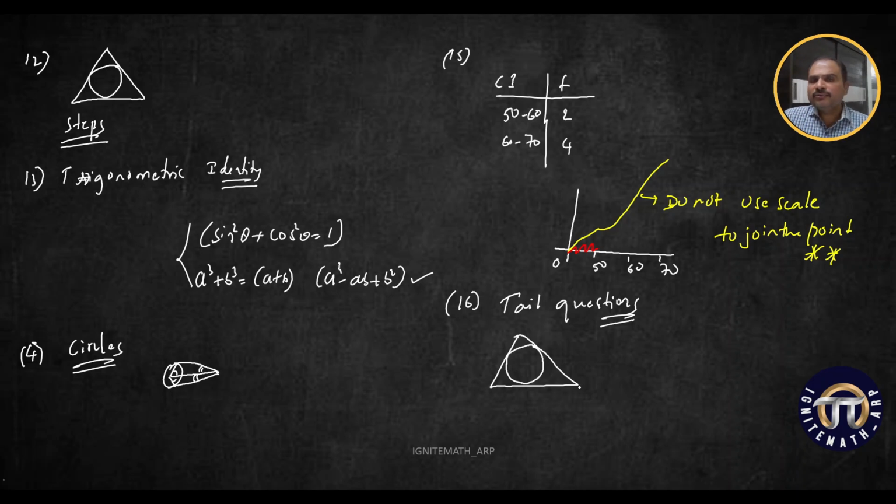You will definitely overlook it. You will not observe it carefully. You will go to the next question. 1 mark is lost over there. After finding out the mode for the given data, I'll ask you to mention the modal class. You ignore it. You have not at all seen it, right? You will go to the next question. 1 mark will be there for mentioning the modal class. 1 mark will be there for mentioning the median class.